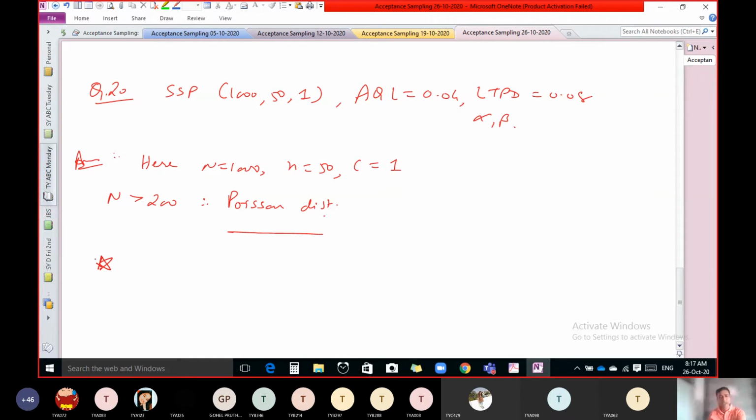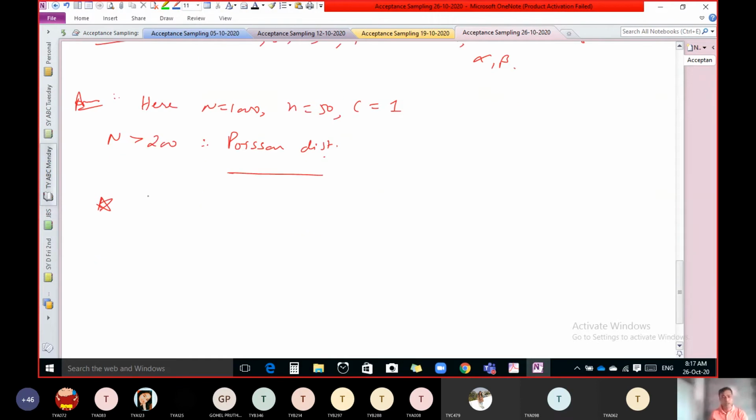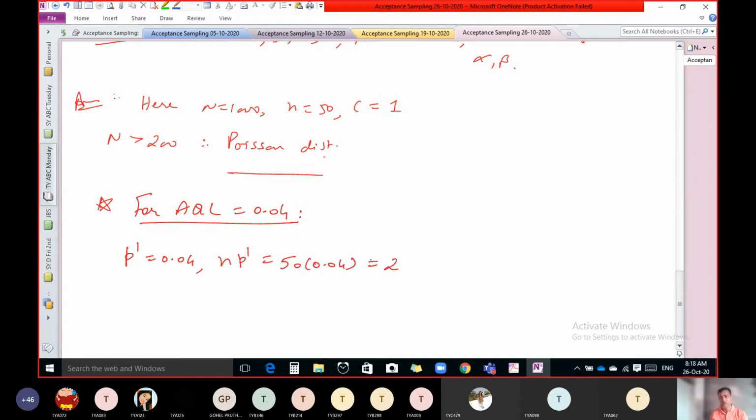So let us start with AQL equal to 0.04. Whether it is AQL or LTPD, you have to consider it as P dash first of all. Then multiply n into P dash. Our n is 50 into 0.04. So we get 2.